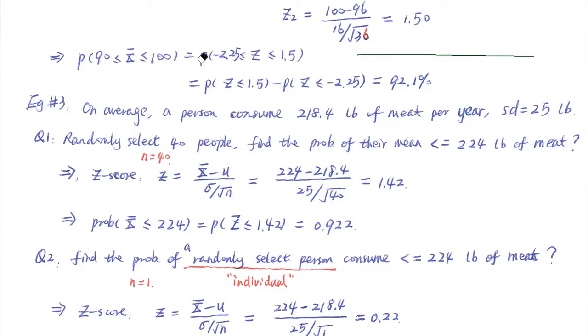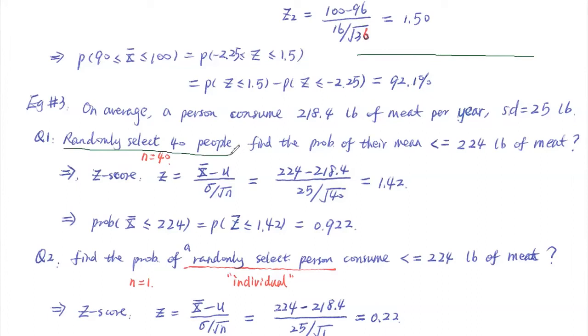Now, question number 1. You see that previously we mentioned there are 2 hints we can use to help us decide which formula to use. So hint number 1, we randomly select 40 people. You see that?